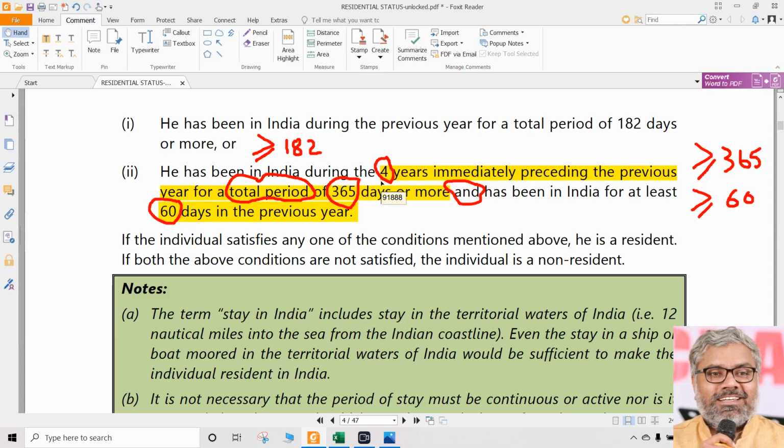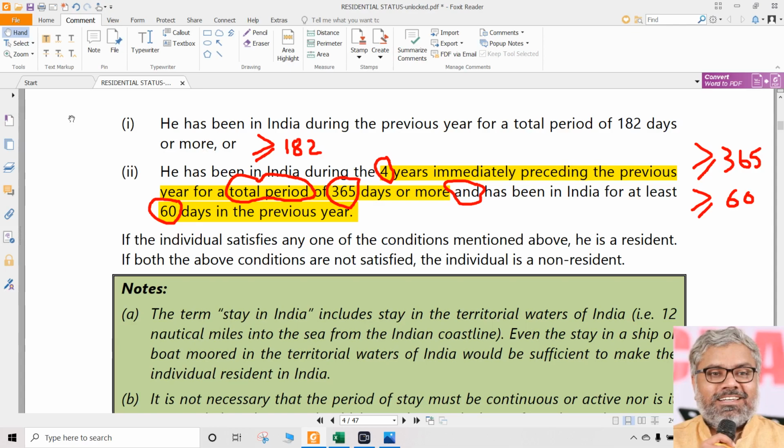If a person did not stay for 182 days in the previous year and he did not stay for 60 days also in the previous year, automatically that person is called non-resident. So when can we call a person non-resident? Any person who is less than 182 days, means 181 days somebody has stayed in India. Can we call him non-resident?